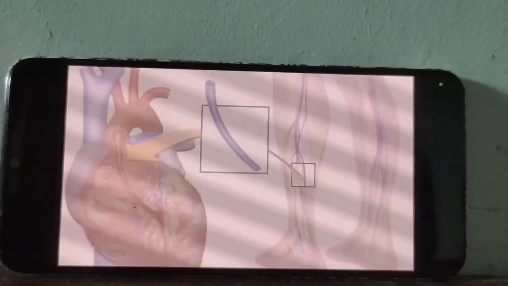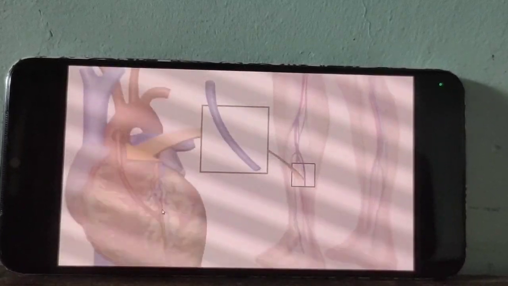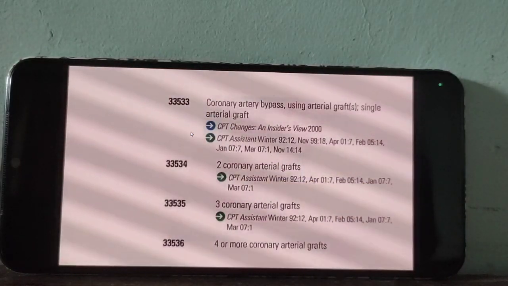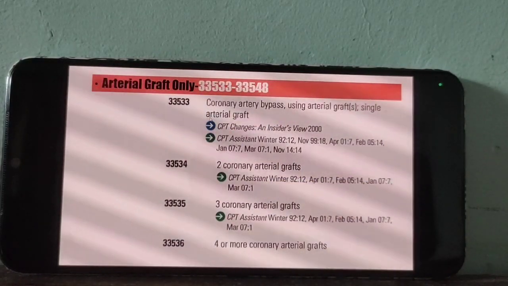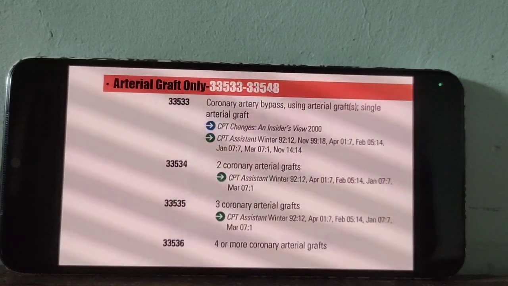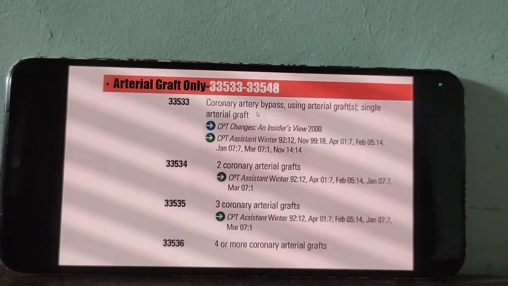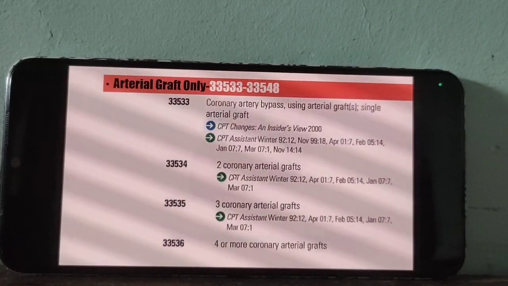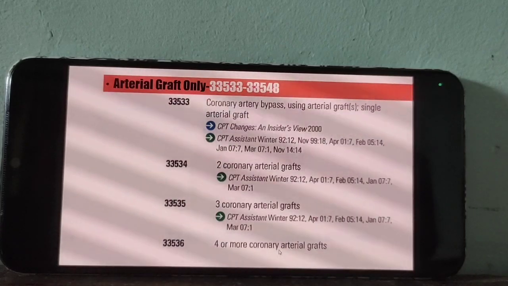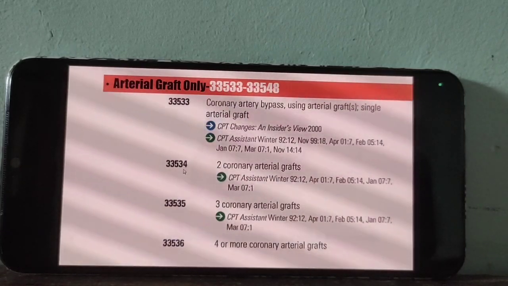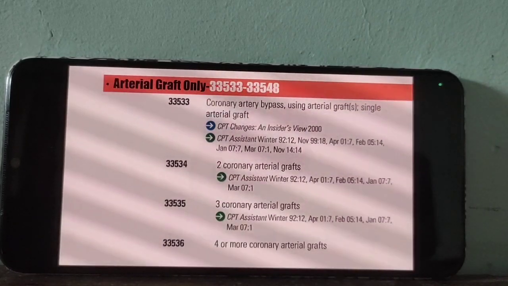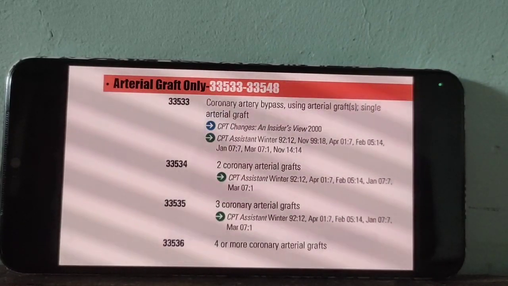Now I will explain you this concept later, guys. Now these are the code sections for arterial graft only. 33533, 33548 for arterial graft only. Same like that for single graft 33, 2 graft 34, 3 graft 35, for 4 or more graft 36. So these are the code sections for arterial graft. Okay.